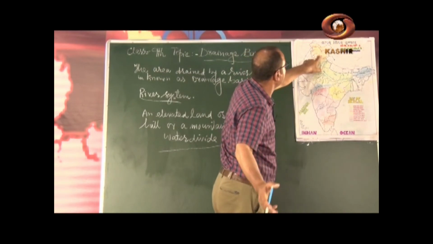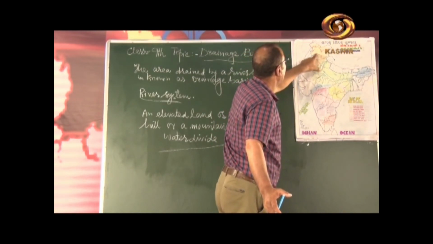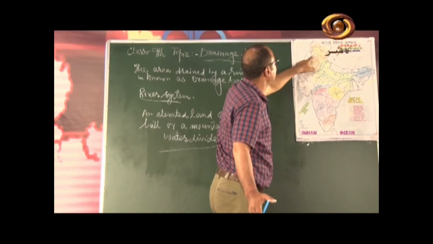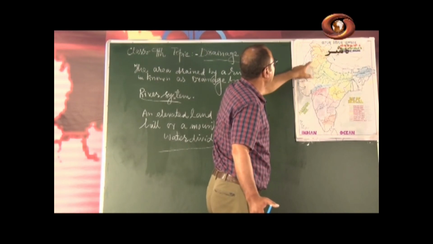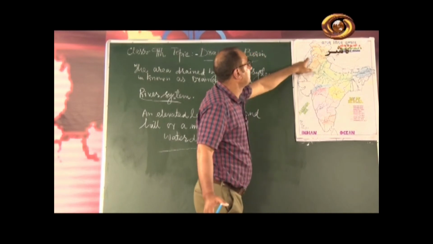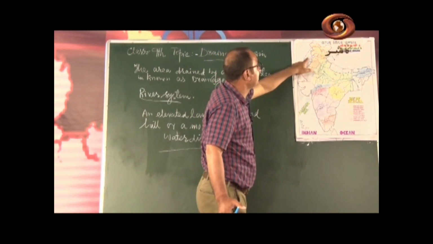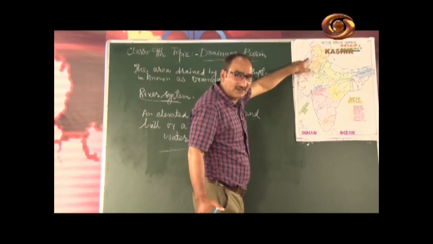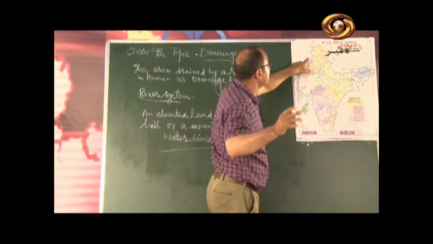There is a place in Padar here, and it flows through Ramban, Riyasi, Jammu, crosses J&K and enters Pakistan, where it meets the river Jhelum. The point where it meets is called Jung. Jung is a place in Pakistan where river Jhelum and river Chenab meet together.